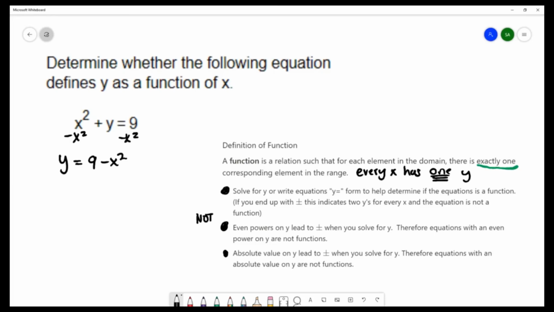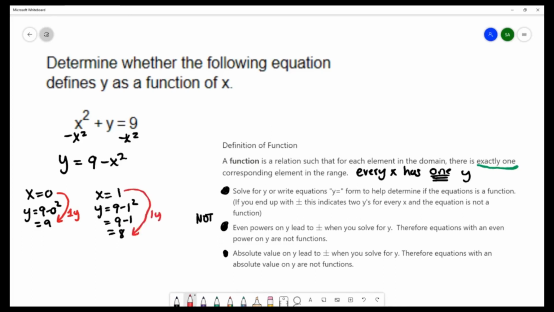Now, if you want to feel a little bit more comfortable with it, you could try out a few x's. So what if I chose x equal to 0? Then y would equal 9 minus 0 squared. That's 9. We get one y value from that x. If I try another, x equals 1, y equals 9 minus 1 squared. That's 9 minus 1, which is 8. So we have an x that leads to one y.